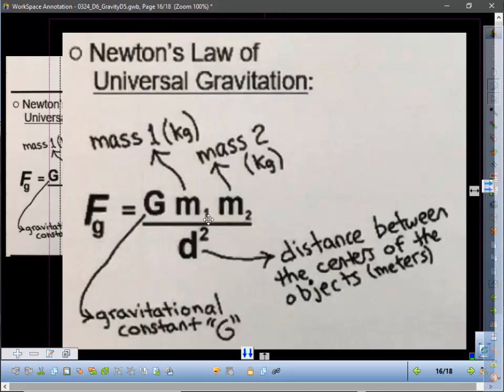And this will be a very important equation on your quiz, your common informal assessment when you get back.